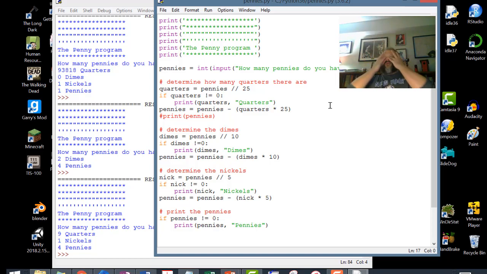All right? So we always tell programmers, don't just cut and paste. Don't cut and paste code. Get a copy of it and actually type it in. Because then when you go back and correct those typos, you're fixing things. You're making your code work. All right? So this is just real flat out simple. This is the penny program.